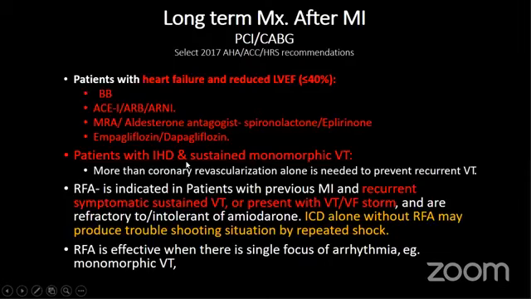Patient with IHD and sustained monomorphic VT: coronary revascularization sometimes is not sufficient alone. This patient sometimes may need ICD implantation.